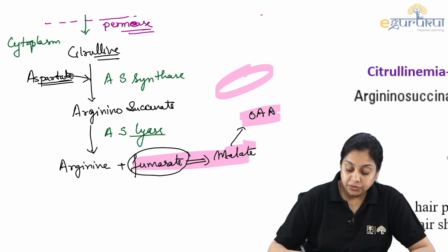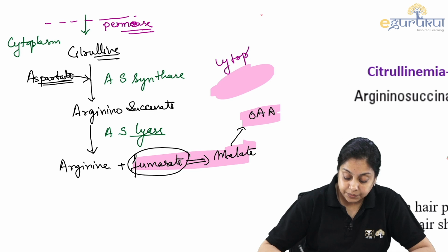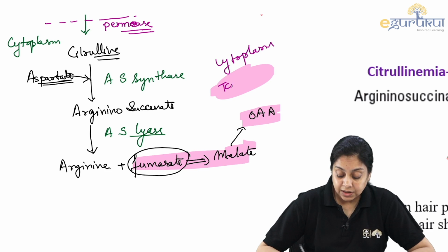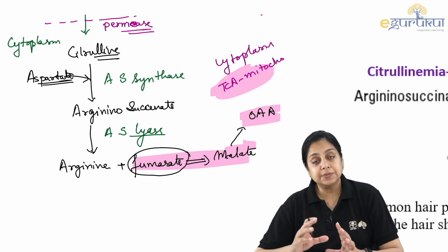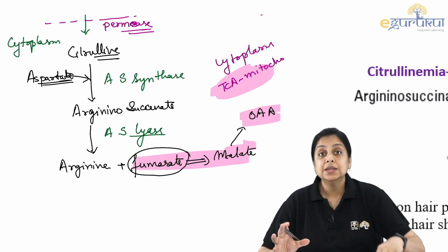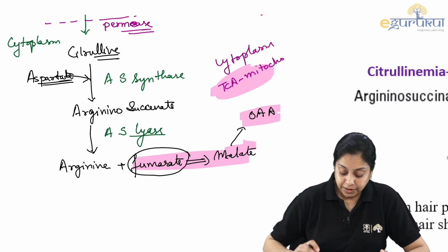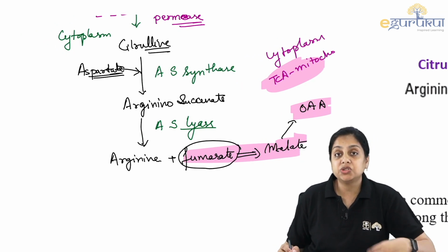So don't get confused here. Why? Where are we? We are in the cytoplasm, right? And TCA cycle happens in the mitochondria. So this is a similar kind of process that takes place in the TCA cycle, but this is cytoplasmic, not the mitochondrial, right? Be careful with that in the exam also. They may trick you because the exam is getting trickier every day.